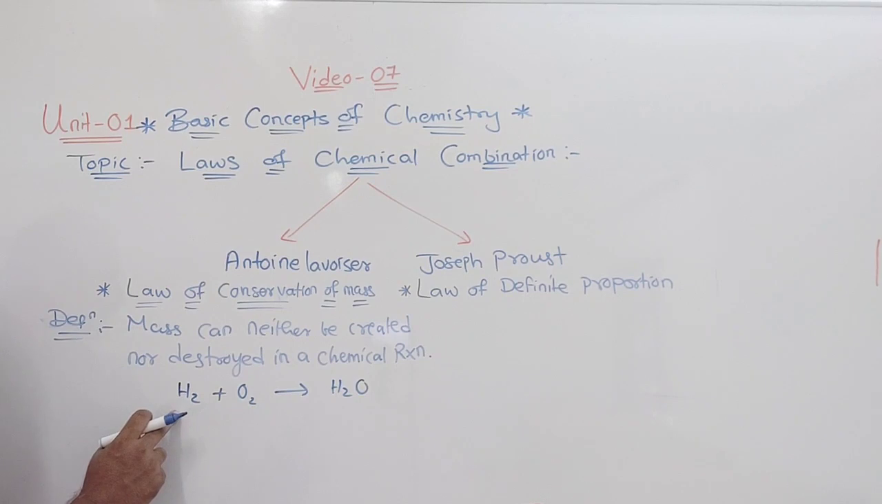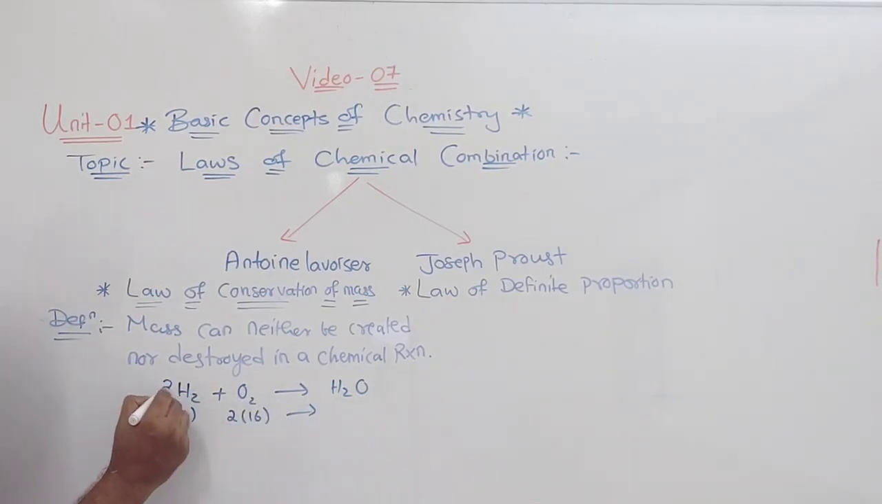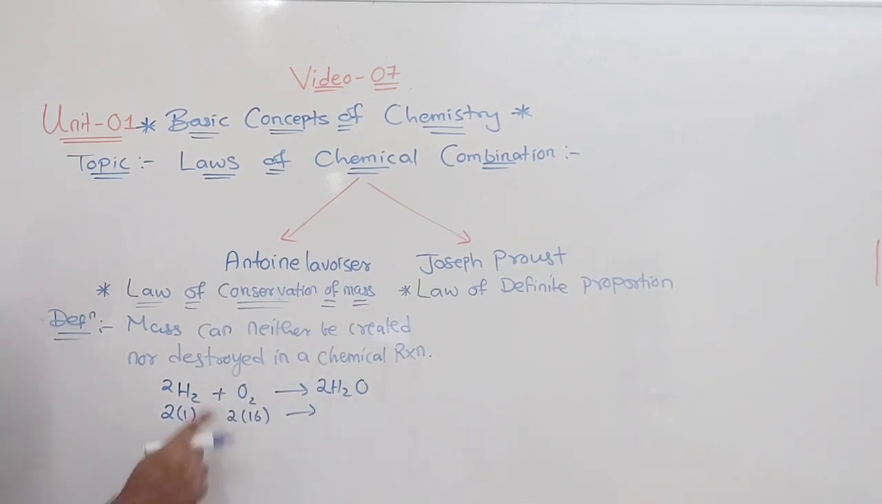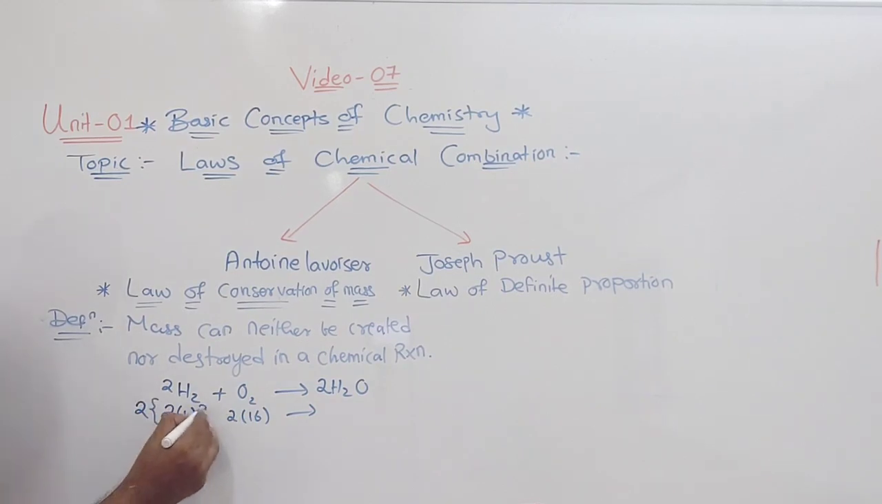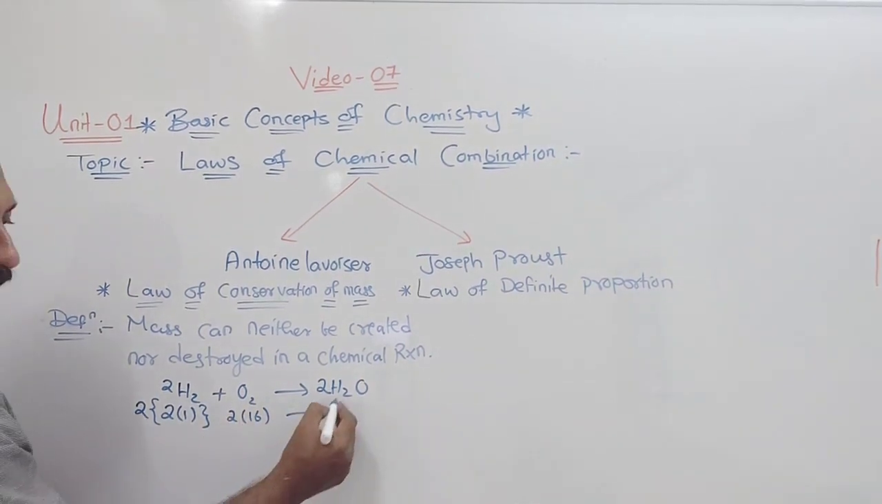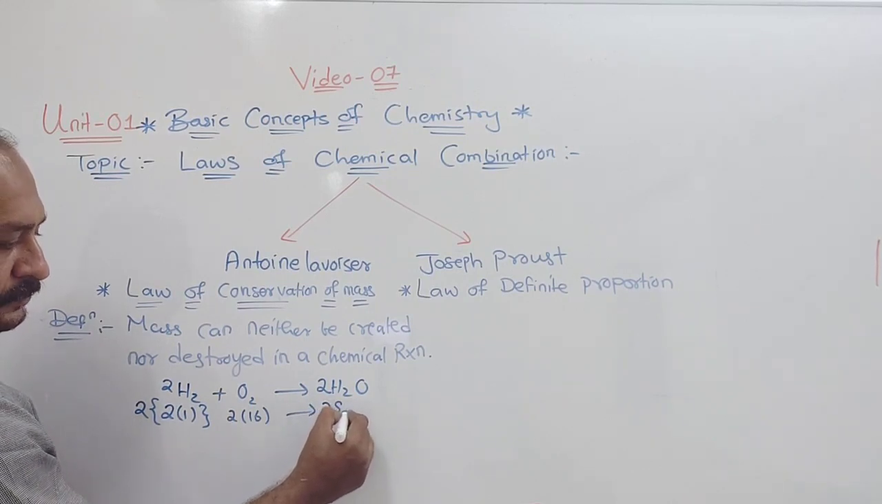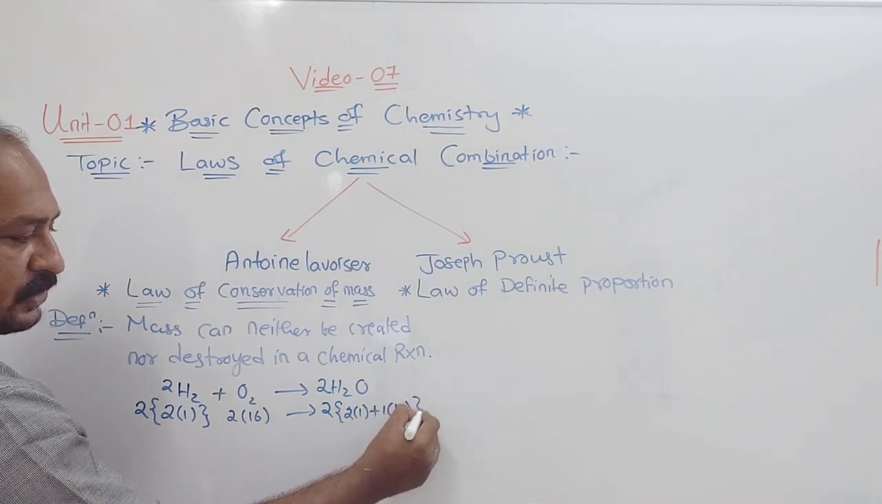Suppose you write the atomic mass here: 2 into 1, and here 2 into 16. If you balance it, it is 2H2 plus O2 gives 2H2O. Understood? Then only it will be balanced. So this is the balanced equation. Here 2 into 1 for the atomic mass of hydrogen, and 16 into 2 for oxygen. For the molecular mass of water, it is 2 into (2 into 1 plus 1 into 16).